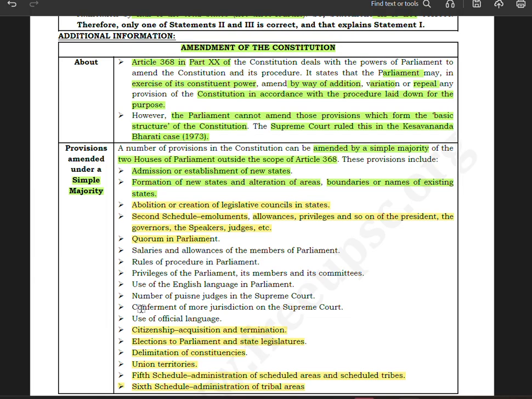Conferment of more jurisdiction on the Supreme Court, number of judges in the Supreme Court, then use of English language in the Parliament, use of official language. Then we have privileges of Parliament and its members and its committees, rules of procedure in Parliament, salaries and allowances of the members of the Parliament.